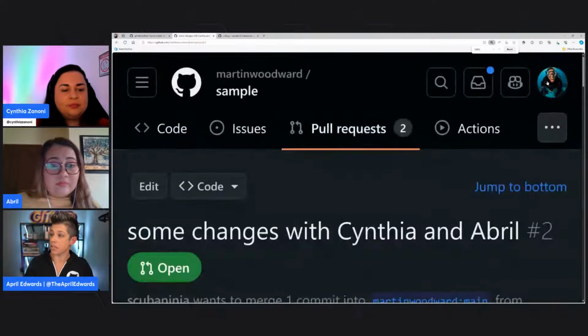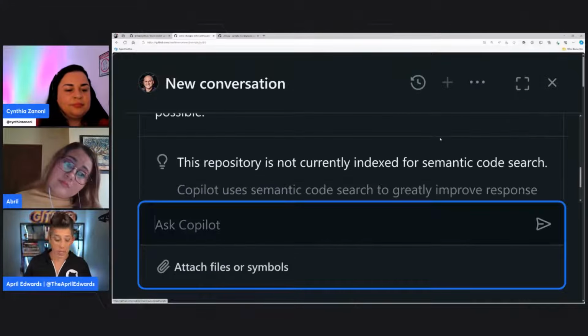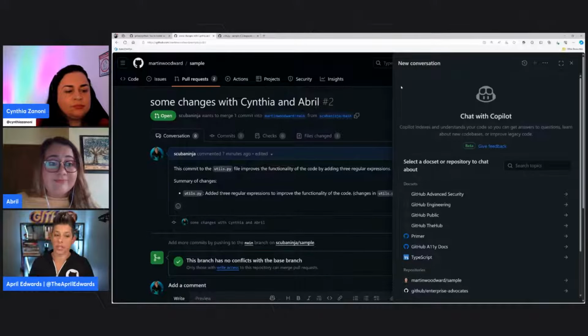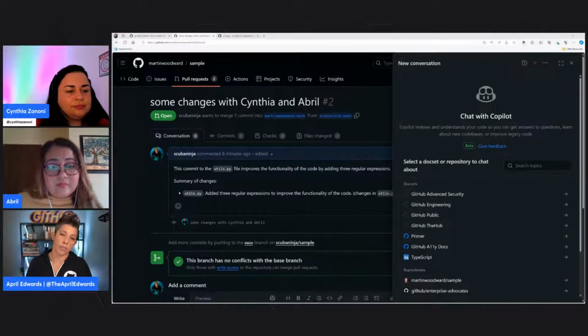If you notice my browser here, I've got another Copilot feature, if you will. I've got Chat with Copilot built into my browser. I'm going to go ahead and zoom out a little bit because it gets a little big. But I can go to different topics, and I have the experience with me in the browser, so we're not having to context switch. So unfortunately, it's not in Azure DevOps in that sense. However, the GitHub Advanced Security tooling is in Azure DevOps. So because you can't access Azure DevOps in this sense, the backplane, this is only available in the browser.